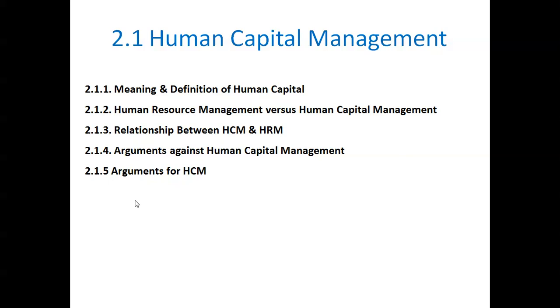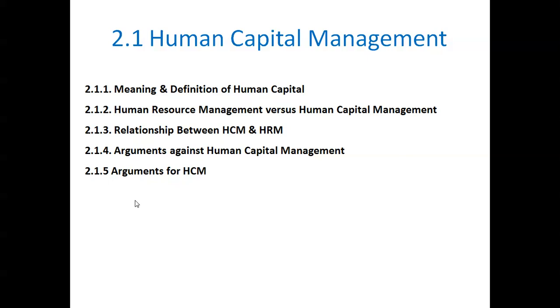So starting from 2.1, that is human capital management, it also contains some sub parts. So first of all, 2.1.1 is meaning and definition of human capital. Then 2.1.2 is about human resource management versus human capital management.